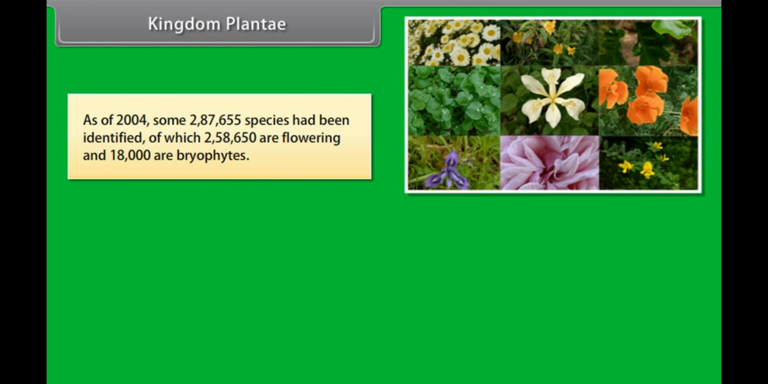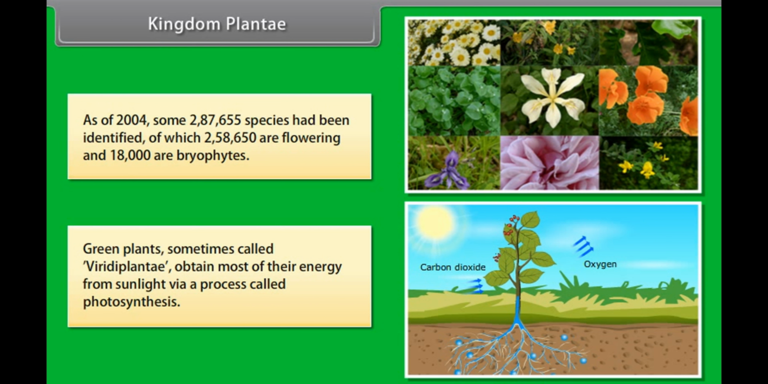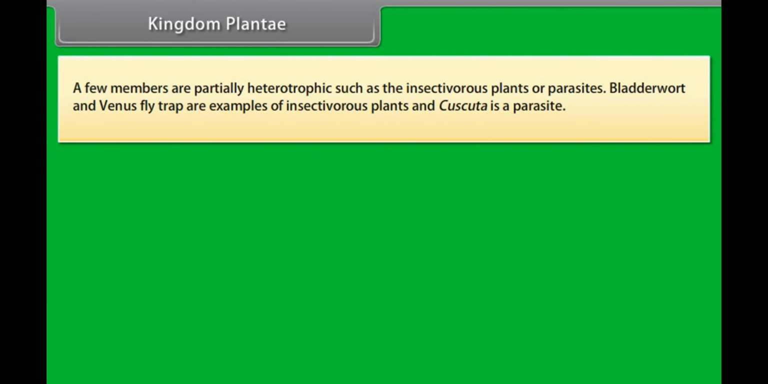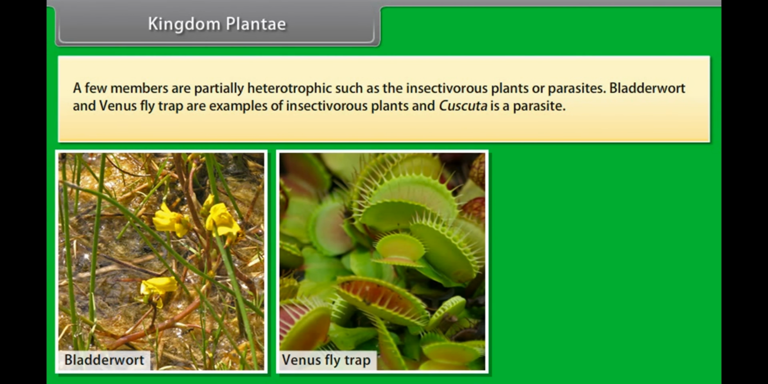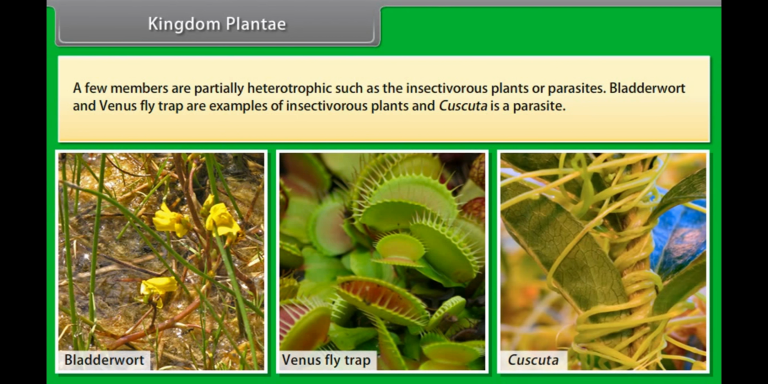As of 2004, some 287,655 species had been identified, of which 258,650 are flowering and 18,000 are bryophytes. Green plants, sometimes called viridiplantae, obtain most of their energy from sunlight via a process called photosynthesis. A few members are partially heterotrophic, such as the insectivorous plants or parasites. Bladderwort and Venus flytrap are examples of insectivorous plants, and Cuscuta is a parasite.